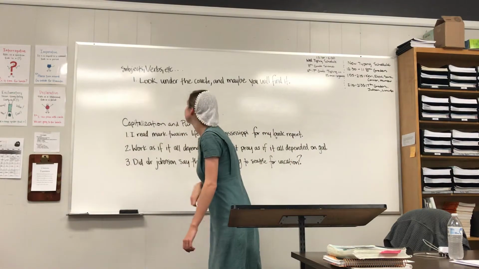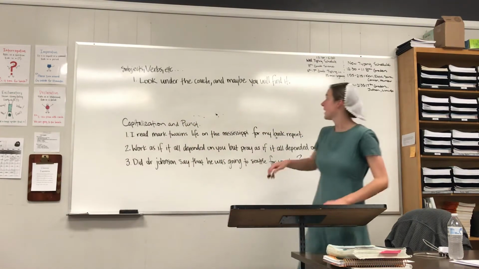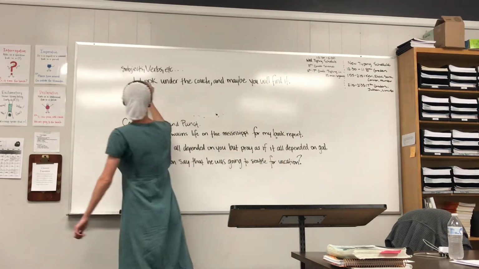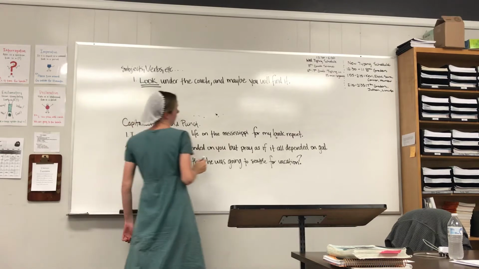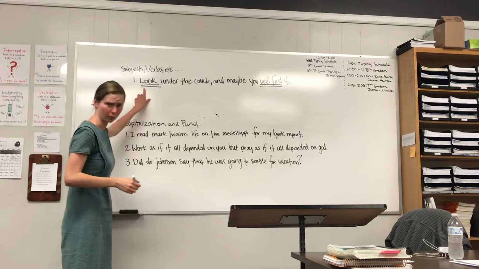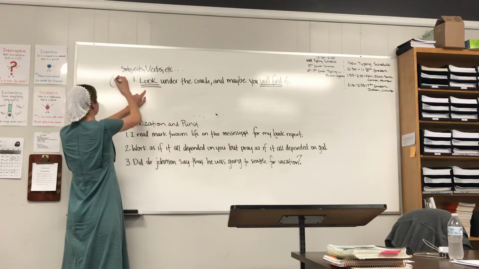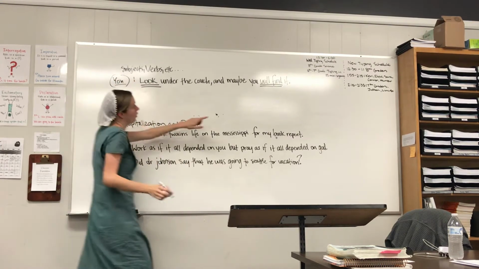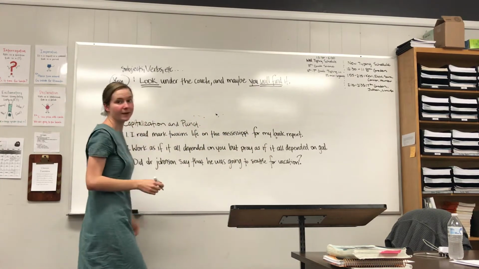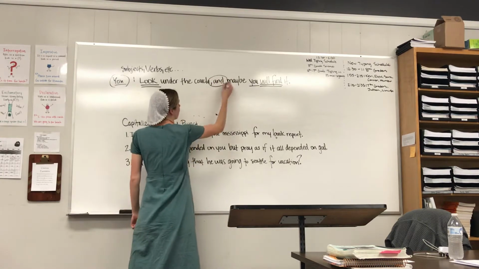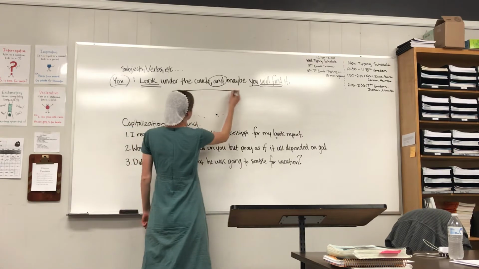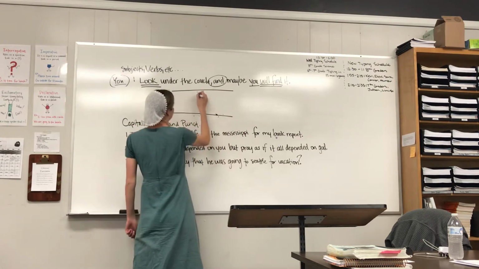So, eyes on the book or eyes on the board. Look under the couch and maybe you will find it. Find our verb. Look. Our other verb. Will find. Who looks? You. It is an imperative sentence. Who will find? You. After you identify your subject and verbs, notice that it's a comma and a coordinating conjunction. So you should use the compound sentence setup.